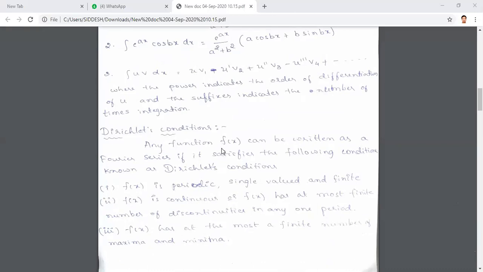This is the basic definition you can tell. If you are able to draw the graph of that function without lifting a pen, then we can say that the function is continuous. The step function is also defined for all the values, but you can't draw it without lifting the pen.